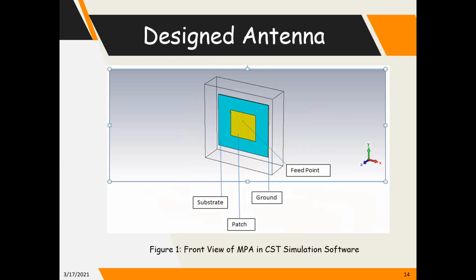Design antenna. This is the front view of the microstrip patch antenna in CST simulation software. This is our designed antenna. Here the substrate material is indicated, and we have also indicated the patch. The yellow color indicates the patch. It also has the ground material, and the feed point location is indicated by the arrow sign. This is our designed antenna.